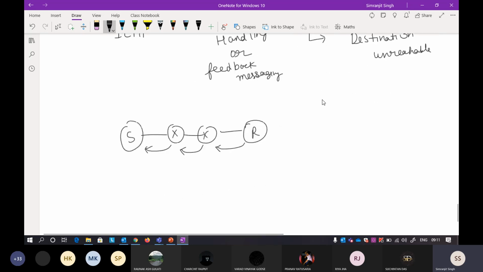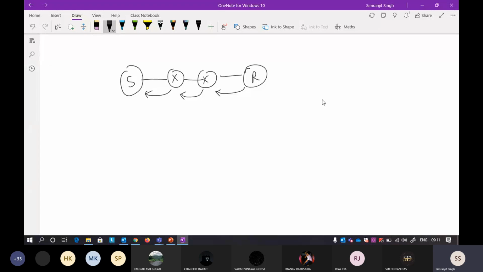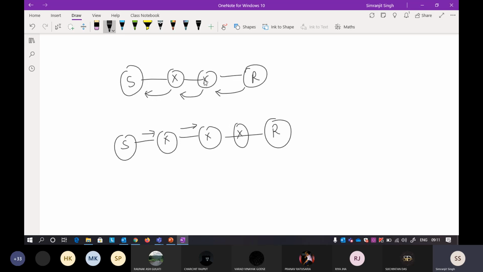I'll take one scenario so that you will understand it easily. You're sending some packet, and on the way there is another router.